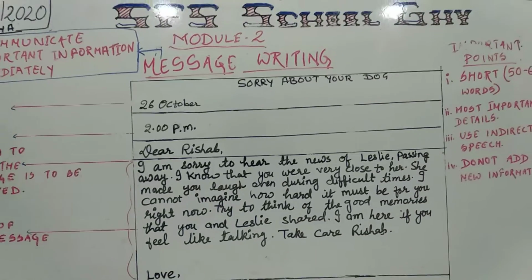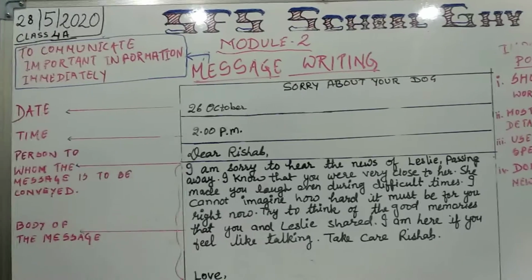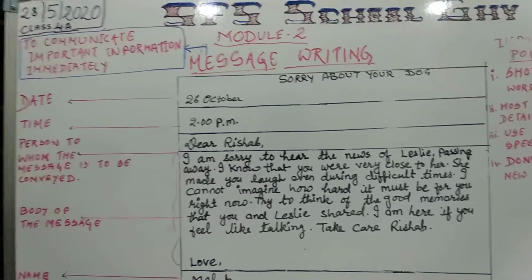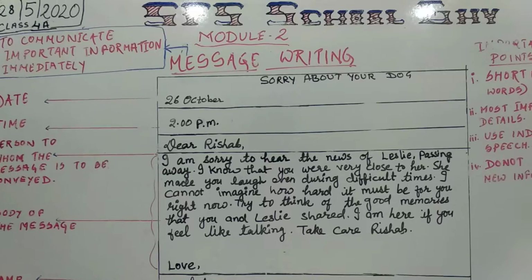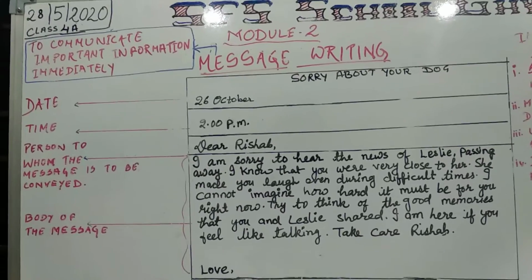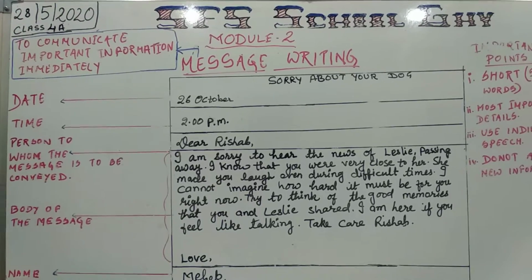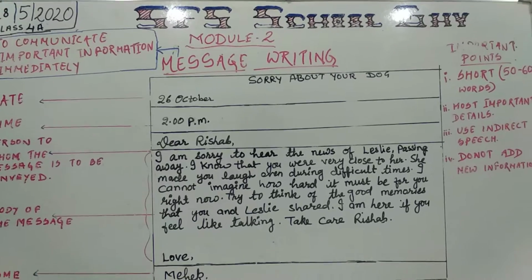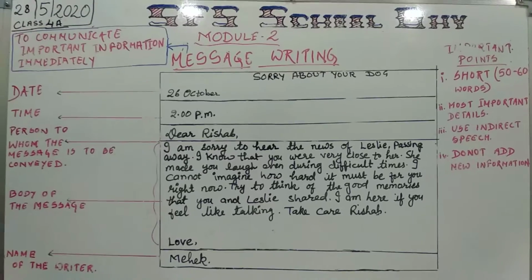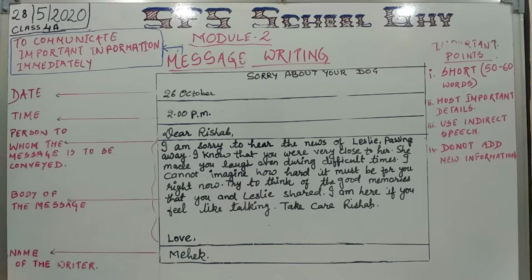Then the last one is the expression of sympathy. When we are expressing sympathy for someone, there are some key expressions which can be used: I am saddened for your great loss, I am with you in the time of sorrow, words cannot express how sad I am when I am seeing you in this condition, and my thoughts and my best wishes are always with you.